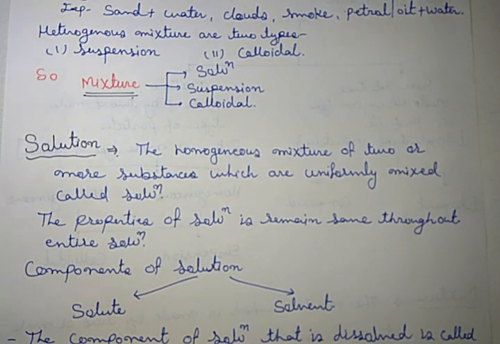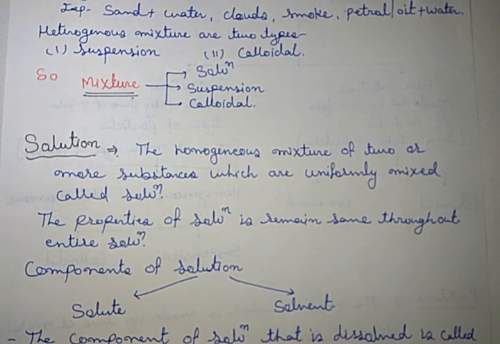Suppose you have a glass of water and you added some sugar. After dissolving the sugar, if you taste the water from the bottom side or from the upper side or from the middle, you can taste the sugar in all of these parts.